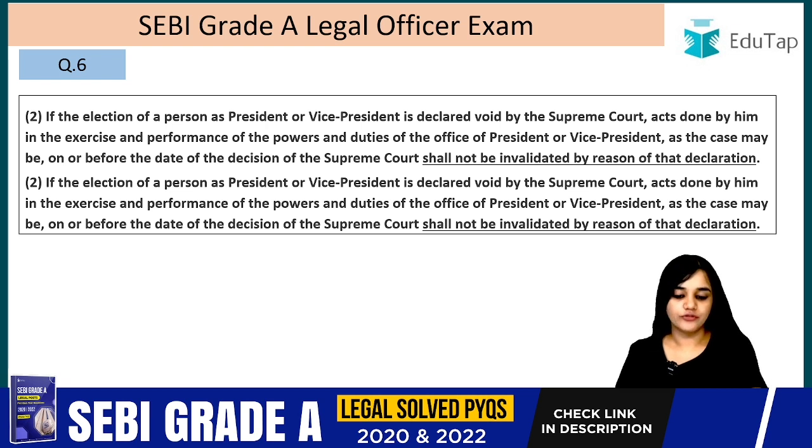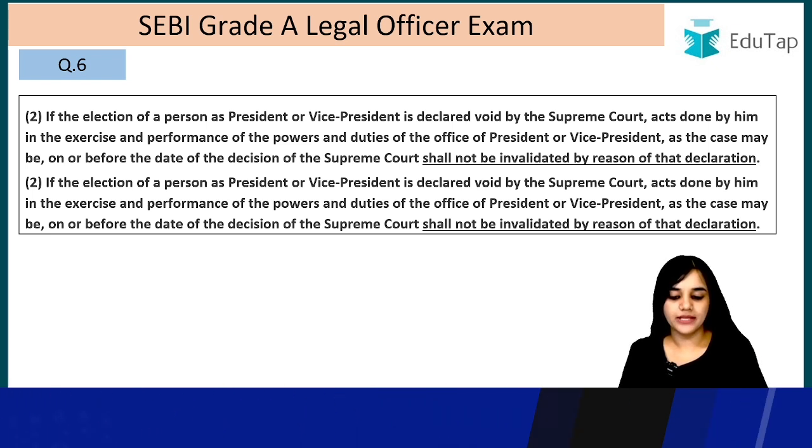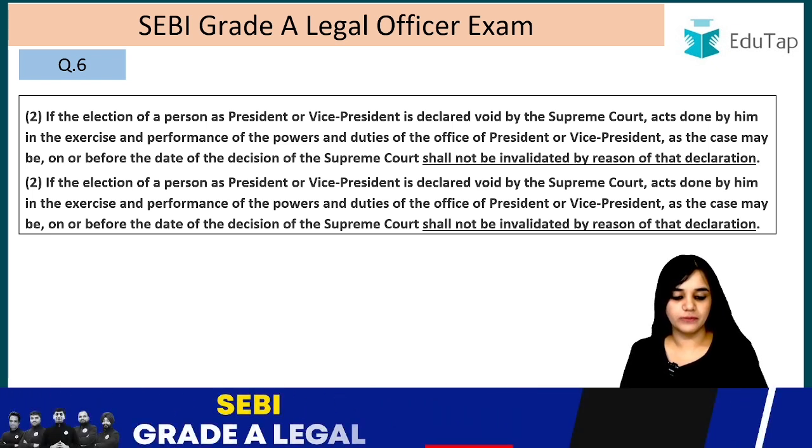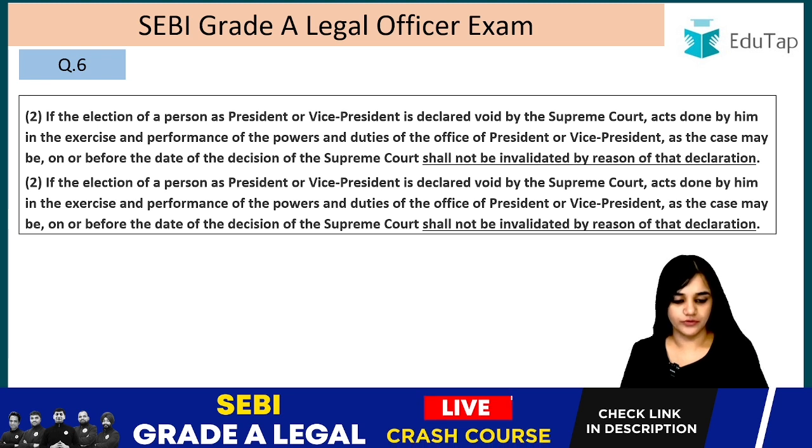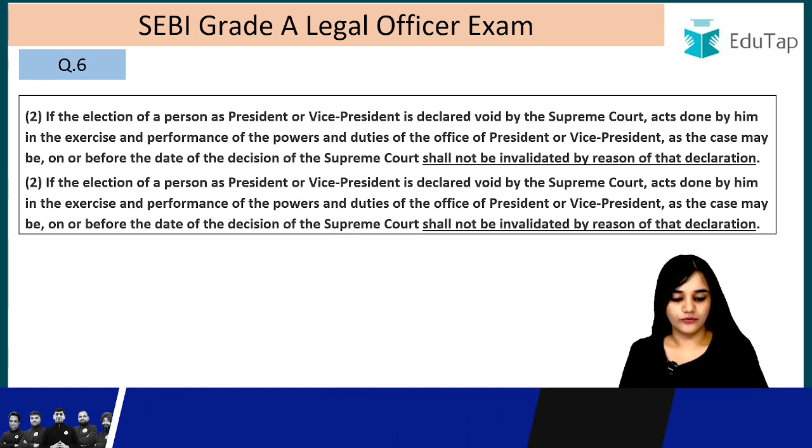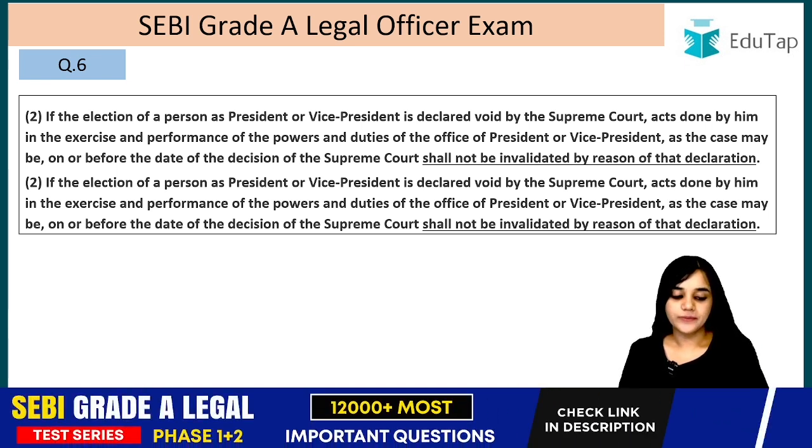If the election of a person as president or vice president is declared void by the Supreme Court, acts done by him in the exercise and performance of the powers and duties of the office of the president or vice president, as the case may be, on or before the date of the decision of the Supreme Court, shall not be invalidated by reason of the declaration.